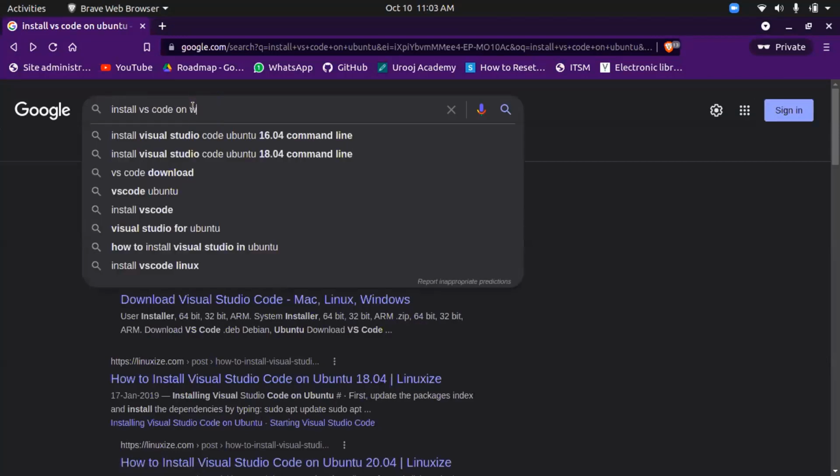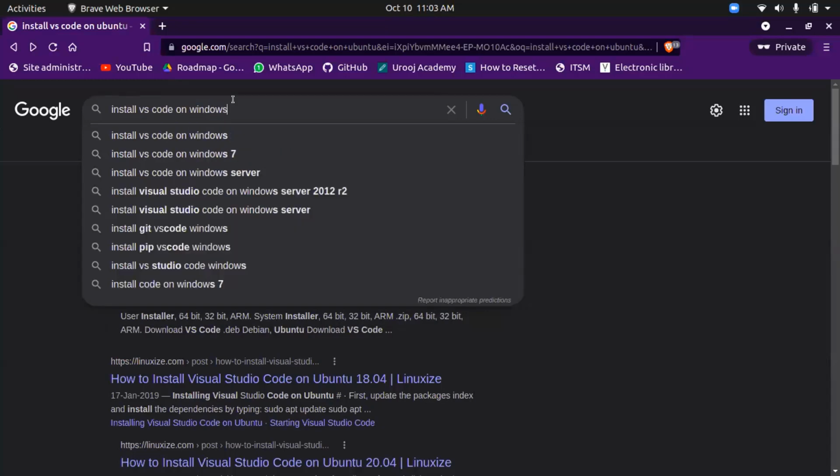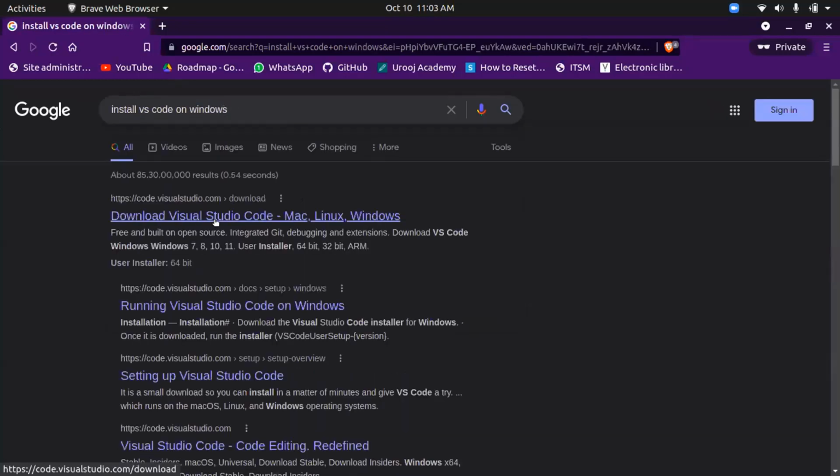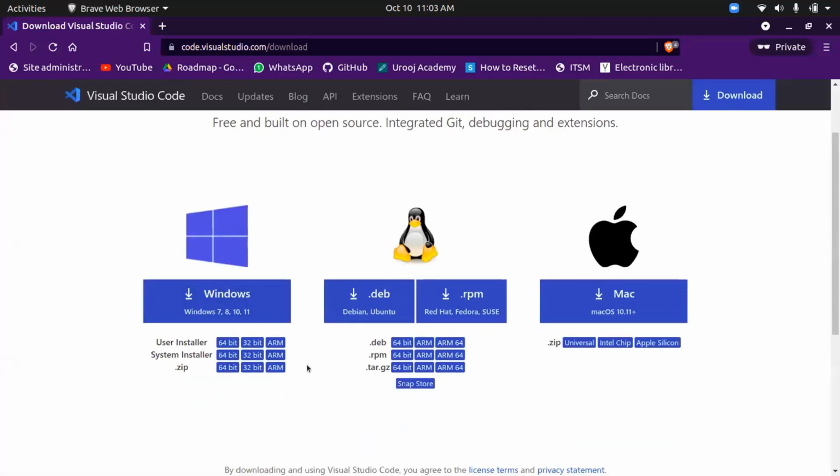For Windows, we can simply install VS Code. You can download it from the official website of Visual Studio Code. The process is very simple. So I think the installation part of VS Code is clear.